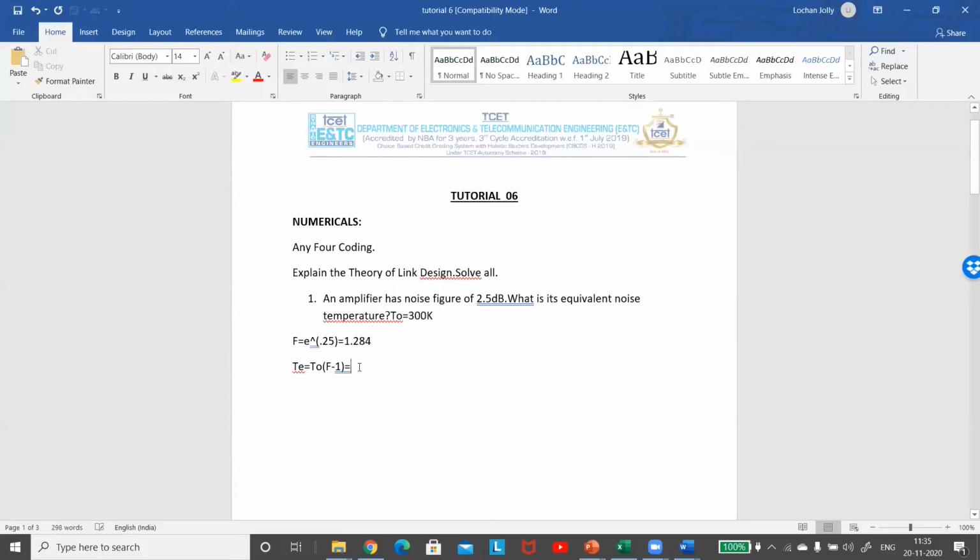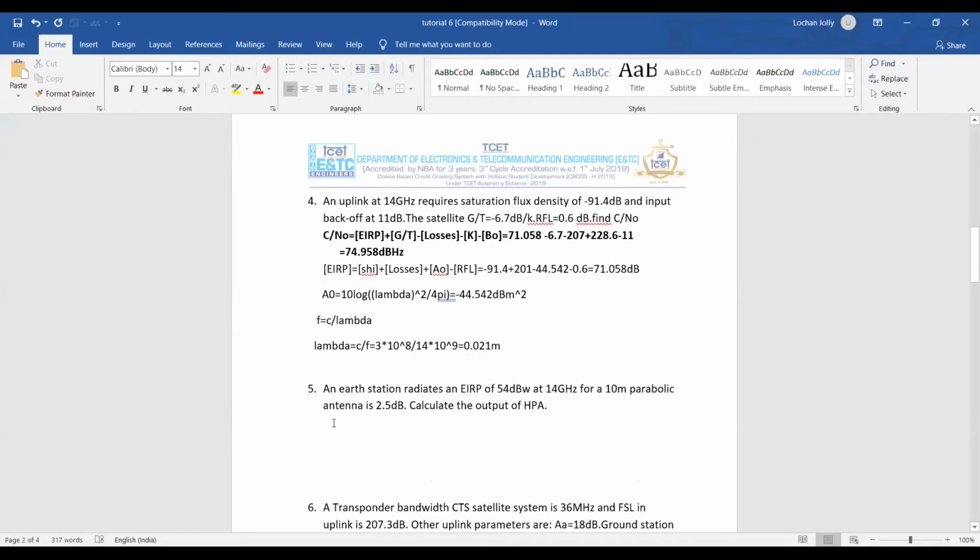So substituting the value, it is 300 into 0.284, correct? Tell me what is this equivalent noise temperature in Kelvin? 85.2 Kelvin. Okay.